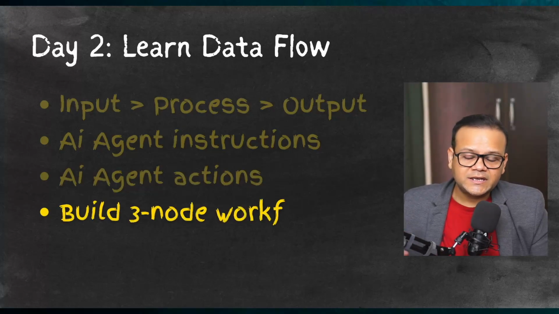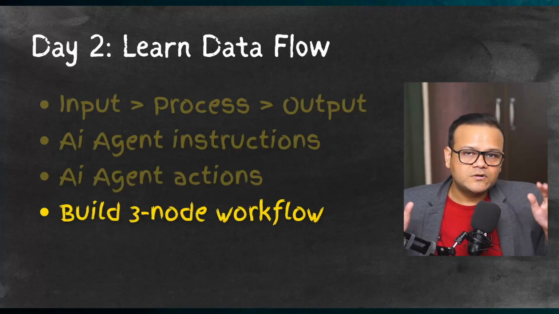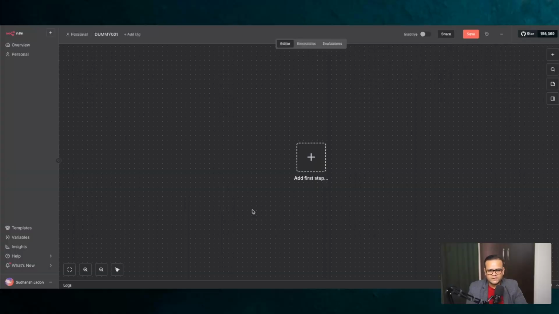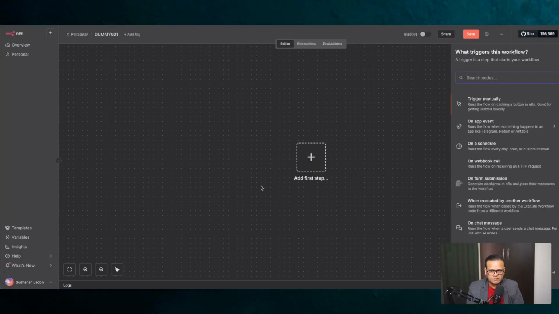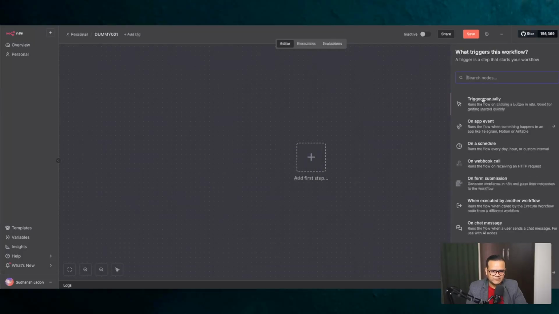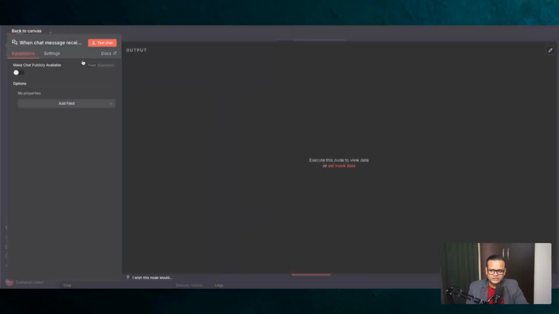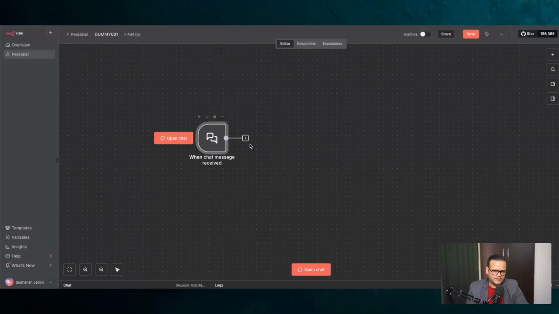And once it's done, just build a quick 3-node workflow. I'll give you an example now so that you have some reference point. So if I start with my first workflow, a 3-node workflow, what you can do is either click tab and you will find this panel, or you can just click on add first step. It will be the same thing. And the trigger could be anything. Let's just call chat trigger. So I have a chat trigger now. Just look at this, close it. We don't need to adjust anything here.